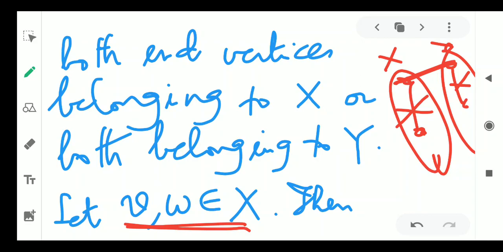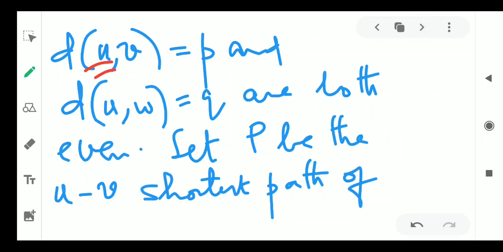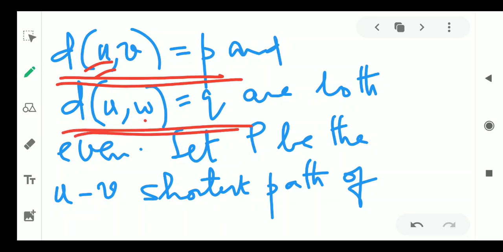Anyhow, we have chosen two vertices in X. As V belongs to X, this distance p must be even. And W belongs to X means this distance q must be even. So p and q are even.